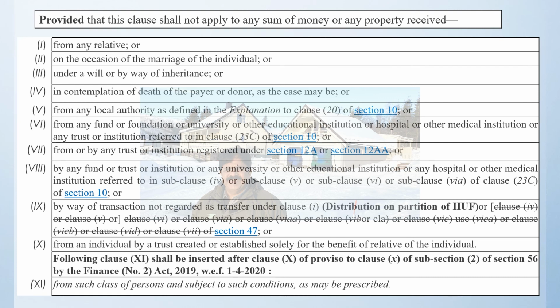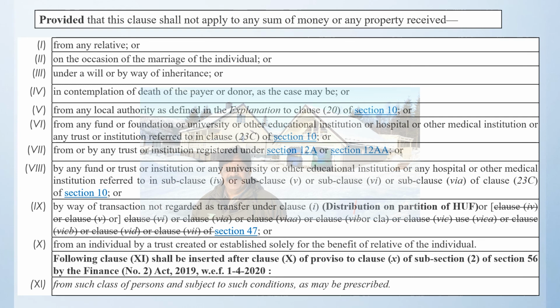That means you are expecting that you may die, and for that reason you pay something as a gift to a foreigner because you are happy with the foreigner, then that will not be considered as a gift. Or any amount paid by the local authority, or any scholarship paid by the educational institute or the hospital or the medical trust, then that will not be considered as an income to the foreigner.